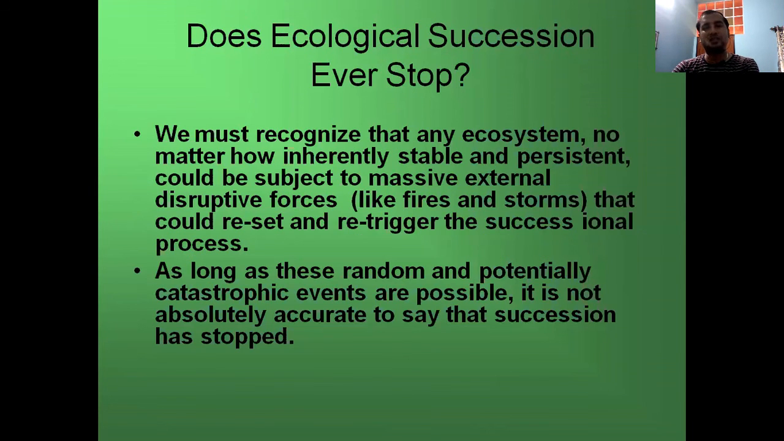So does ecological succession ever stop? If you ask me, it does not actually. We must recognize that any ecosystem, no matter how inherently stable or persistent, could be subject to massive external disruption forces due to fire or natural calamities that would restart and re-trigger the successional process again. As long as these random and potentially catastrophic events are possible, it is not absolutely accurate to say that succession has stopped.